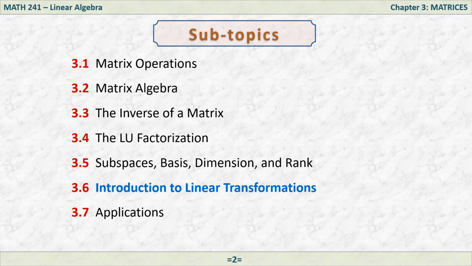So today we'll talk about linear transformation. It's just an introduction, and also in chapters 6 and 7 we talk about this, but of course we'll not have time for that. So at least you'll get introduced to linear transformation.